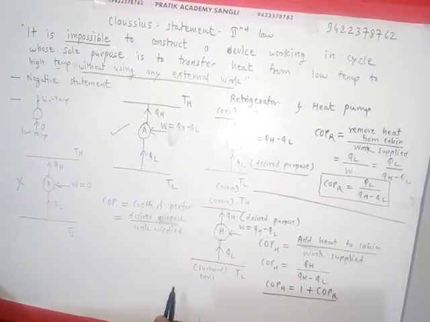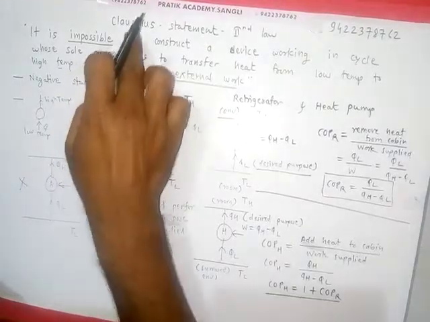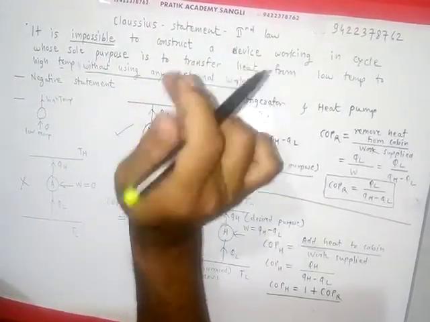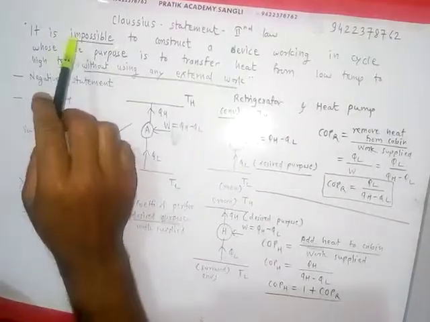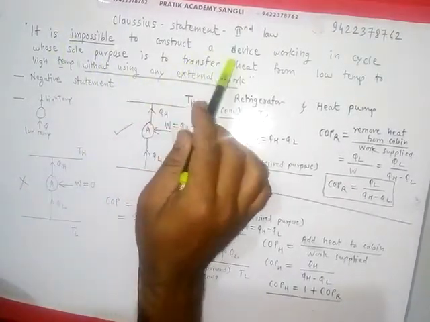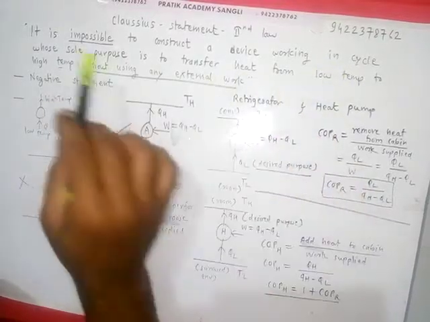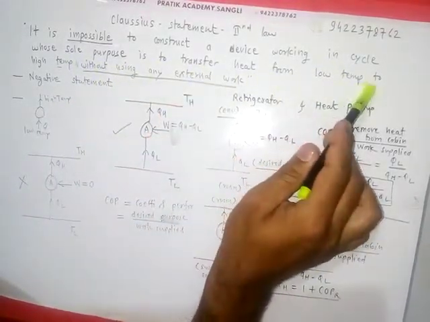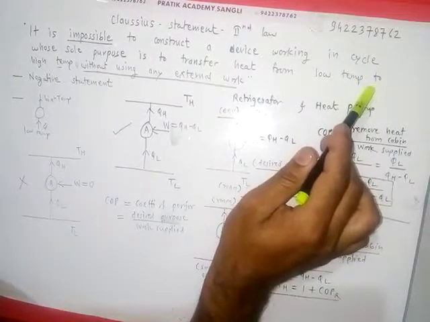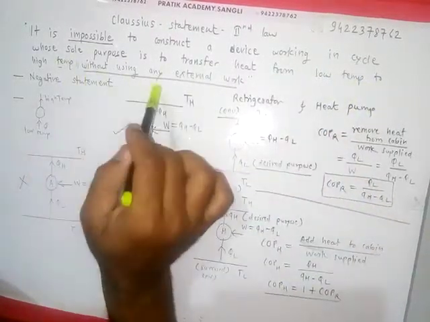So in today's video we have seen the Clausius statement for the second law of thermodynamics. It states that it is impossible to construct a device working in a cycle whose sole purpose is to transfer heat from low temperature to high temperature without using any external work.